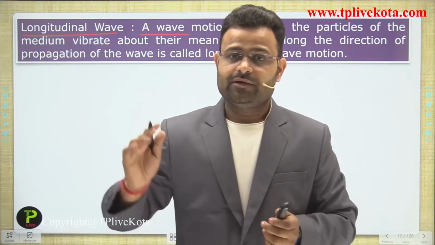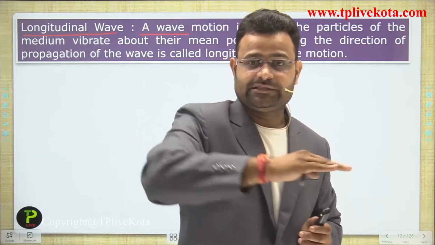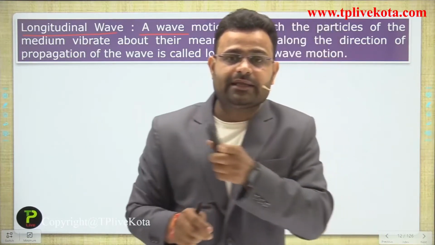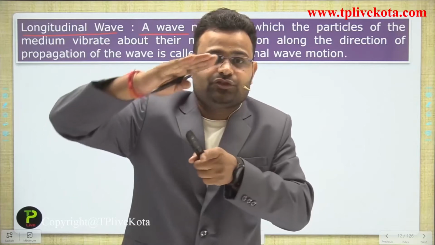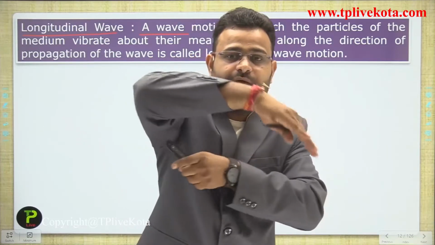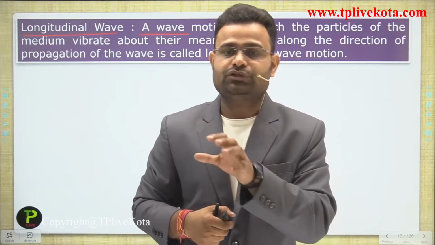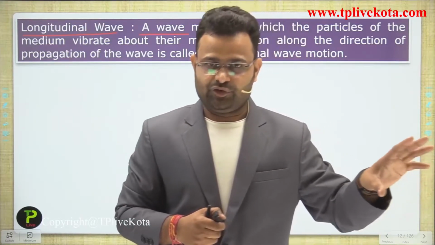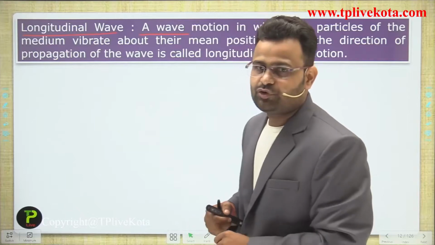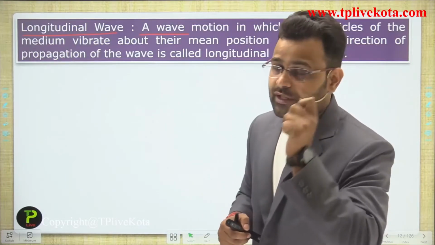If the wave moves in one direction and the particles also move in that direction, both are parallel to each other, moving in the same direction. That type of motion is an example of a longitudinal wave.